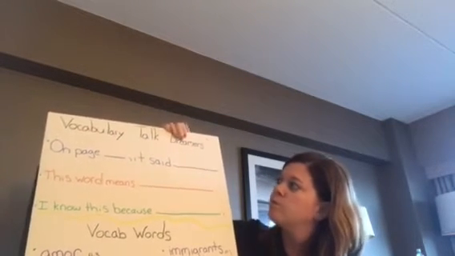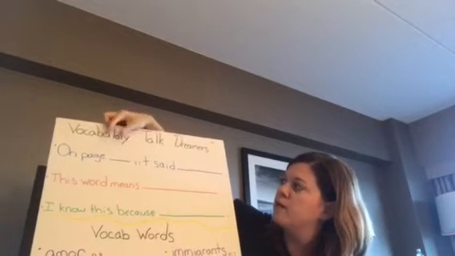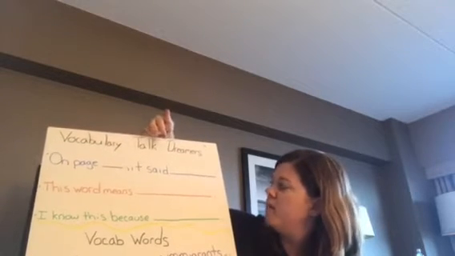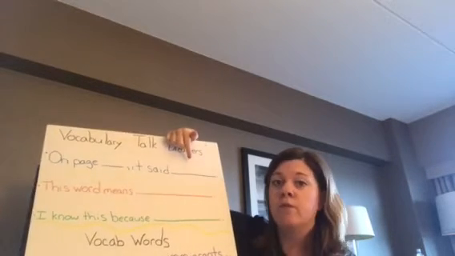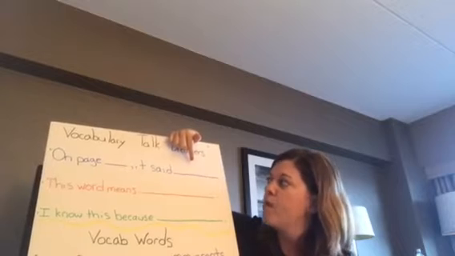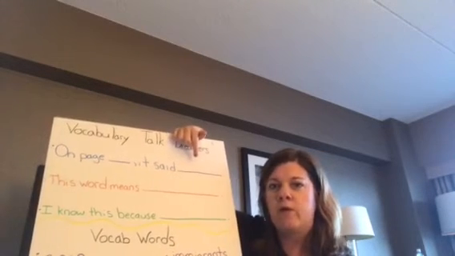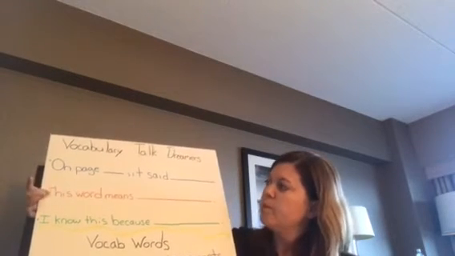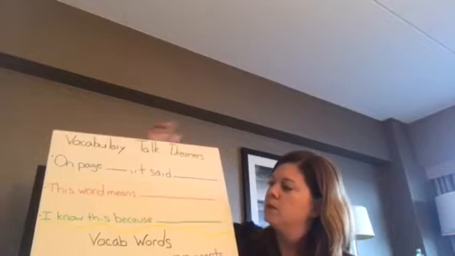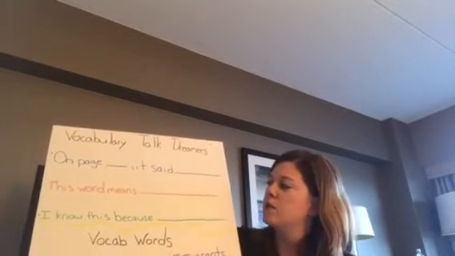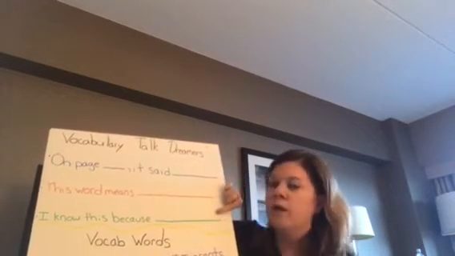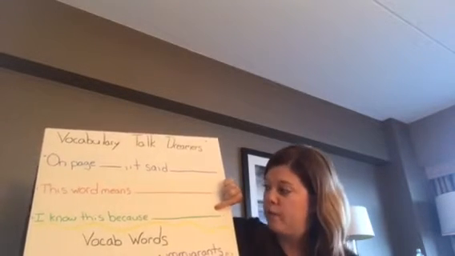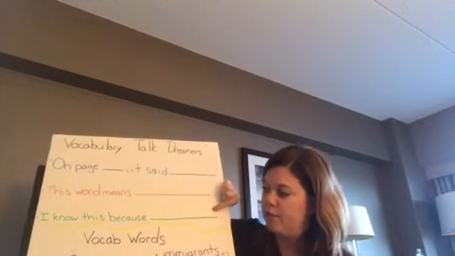For each word, these are just some prompting things for students. We're going to go to the page that a word is on. So we would say to ourselves, on page whatever the page, it said, and we would say the vocabulary word we're trying to figure out. Then we would look at the story and reread around that word to maybe try to determine the meaning. And then we would come up with this word means, and we would say, I know this because. So what does the word mean, and how do we know by looking at the text? How did that help us find what that word means?